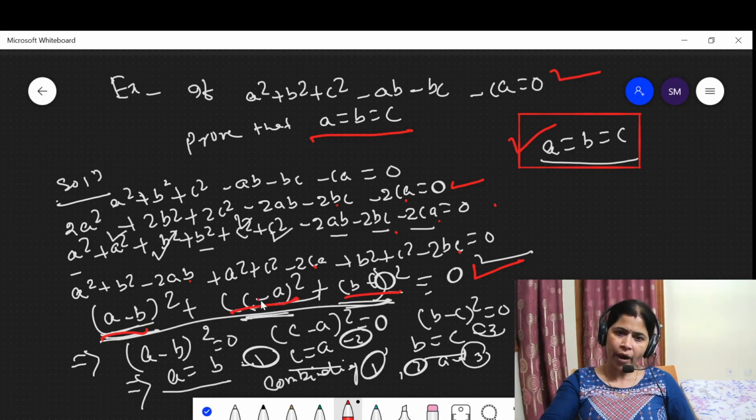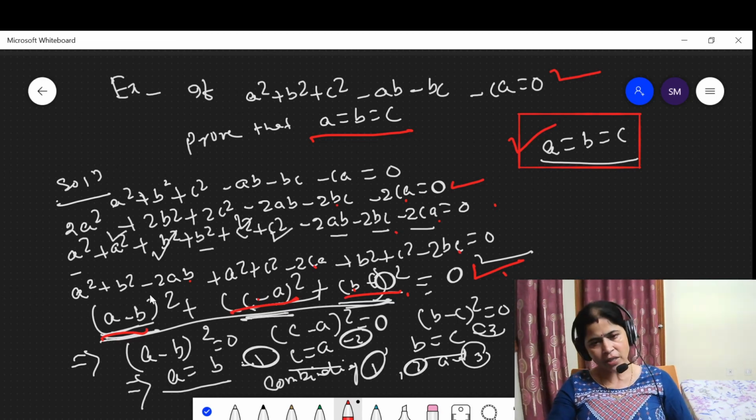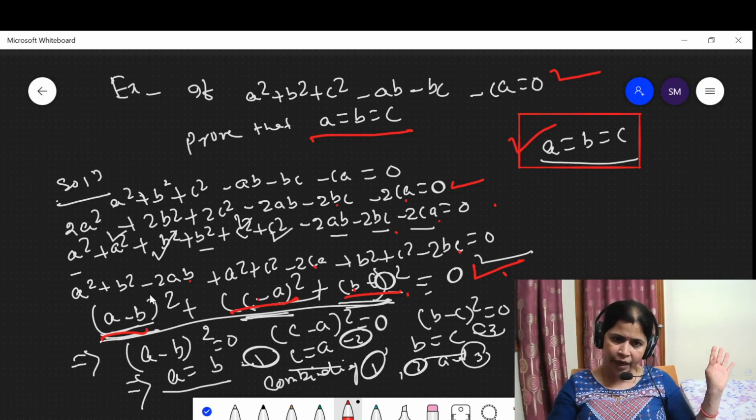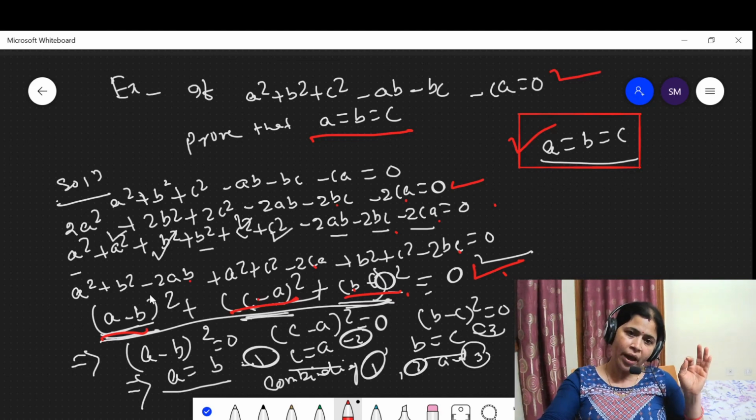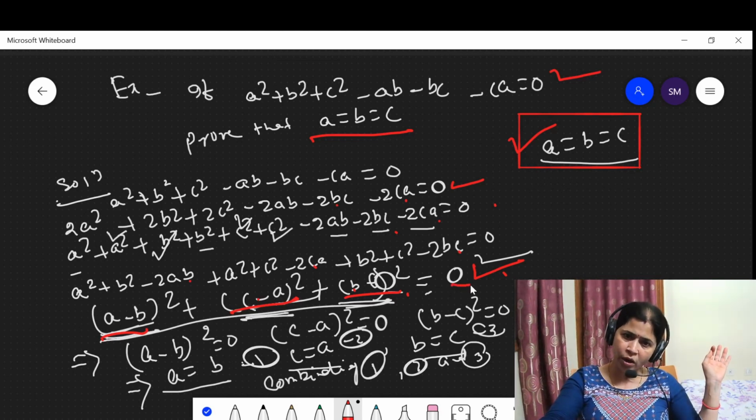When the sum of the squares of the three numbers is equal to 0, this means (a − b)², as a square number, cannot be negative. (c − a)² cannot be negative. (b − c)² cannot be negative. This means when their sum is equal to 0, these individuals must each be equal to 0.